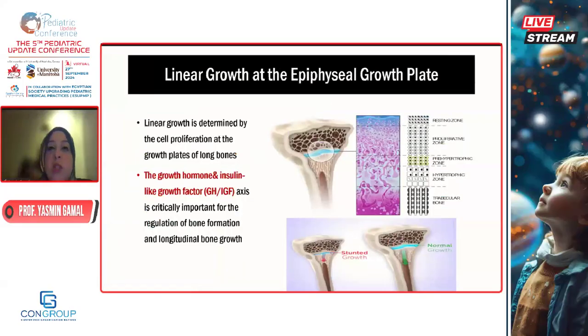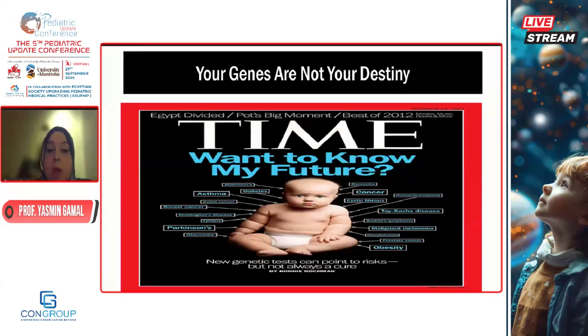Regarding height, because this is a major issue when we are following the growth of our children, and we have a lot of malnutrition, with high rates of stunting in our country and in the region. Linear growth is determined by cell proliferation, and we have two major hormones controlling this proliferation, growth hormone and IGF-1, which is critically important for epithelial and longitudinal bone growth. So are our genes our destiny?